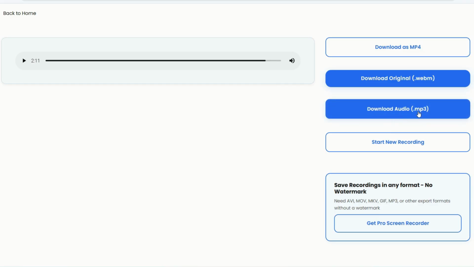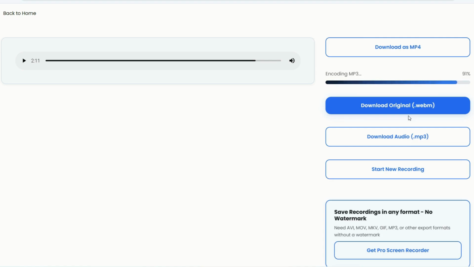Download the recorded file to your device by clicking the Download MP3. You can use it later for meeting notes, documentation, summaries, or team follow-ups.